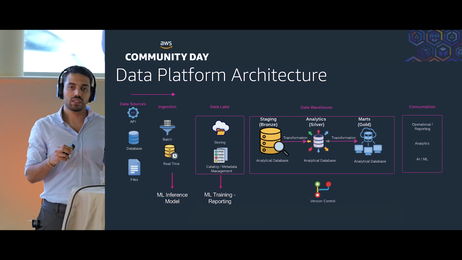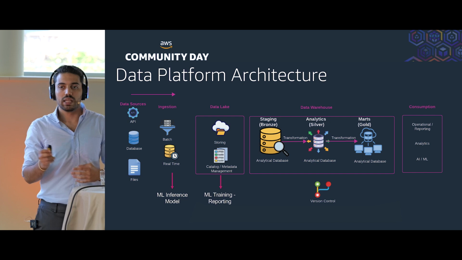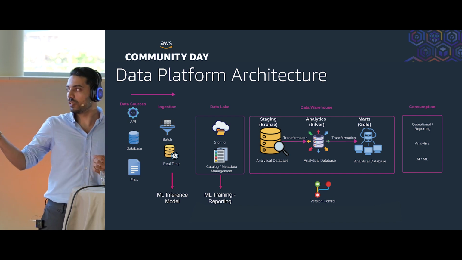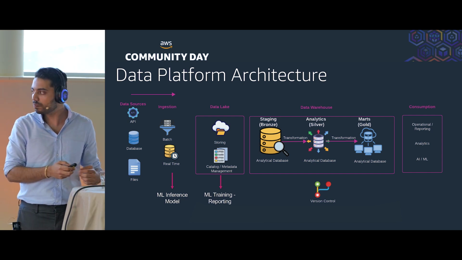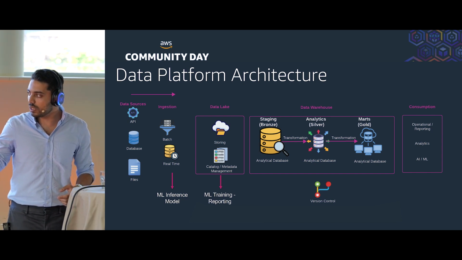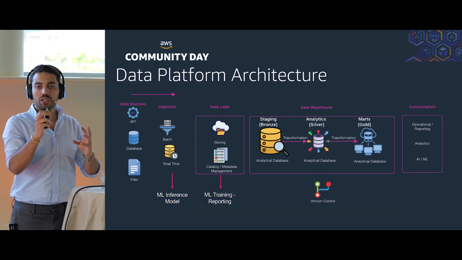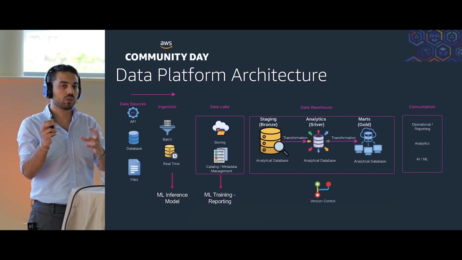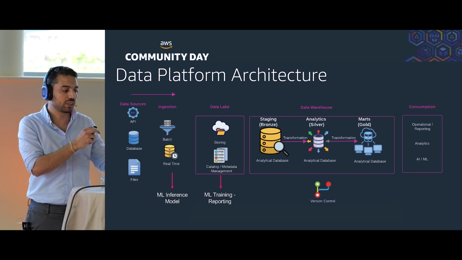Then, when we have the data in the data lake, we start to create our data warehouse. A data warehouse can have several architectures, but the one I'm showing here is a really common one used a lot in the industry. It has three stages of analytic layers. The first is the bronze layer, or staging layer, which has a one-to-one connection with the raw data we had already stored in S3, our data lake.